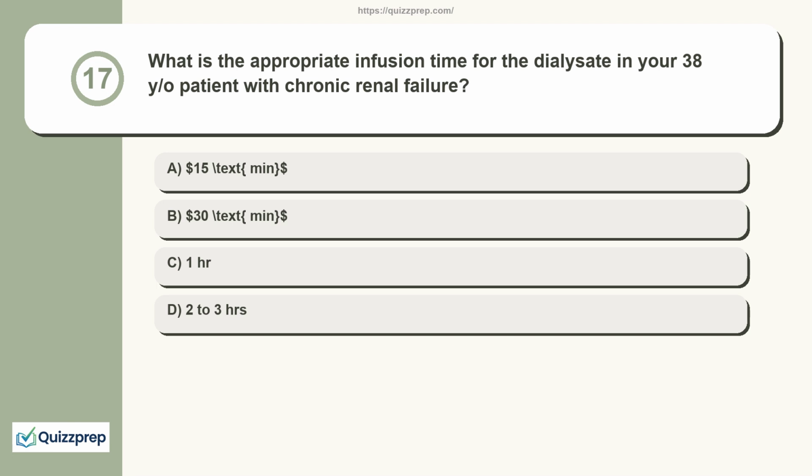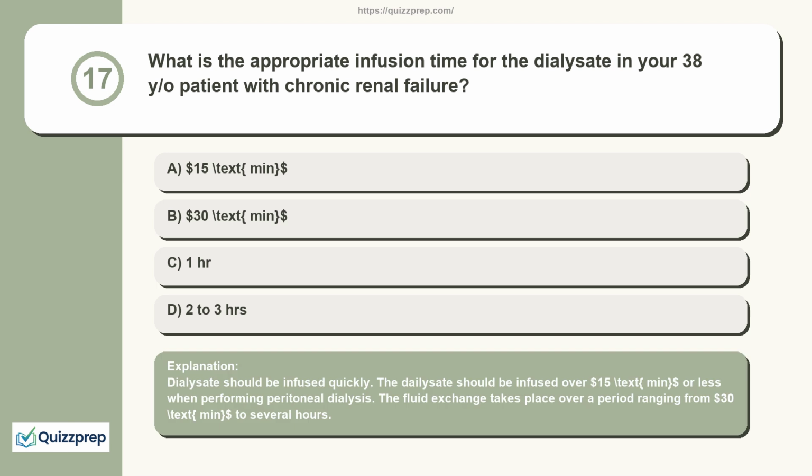Question 17. What is the appropriate infusion time for the dialysate in your 38-year-old patient with chronic renal failure? 15 min, 30 min, 1 hour, 2 to 3 hours. Dialysate should be infused quickly. The dialysate should be infused over 15 min or less when performing peritoneal dialysis. The fluid exchange takes place over a period ranging from 30 min to several hours.